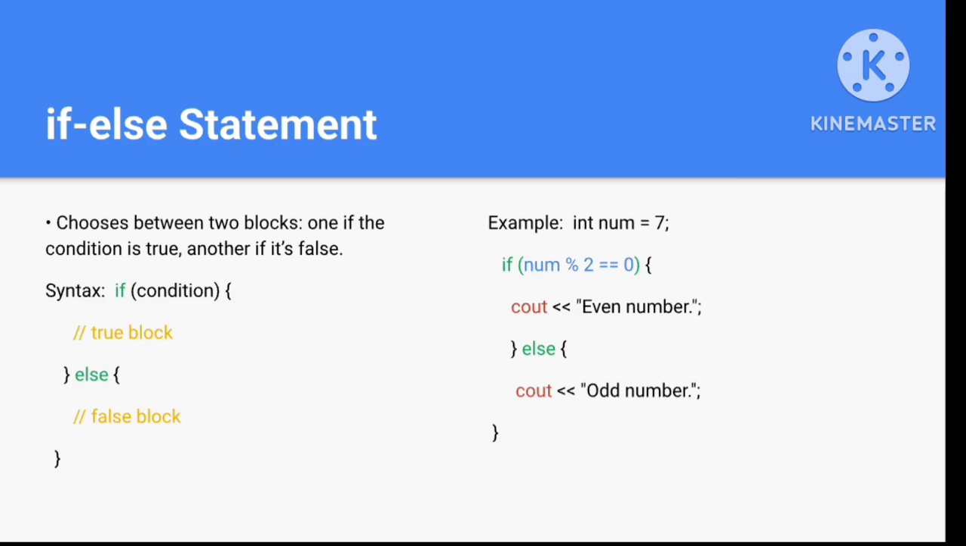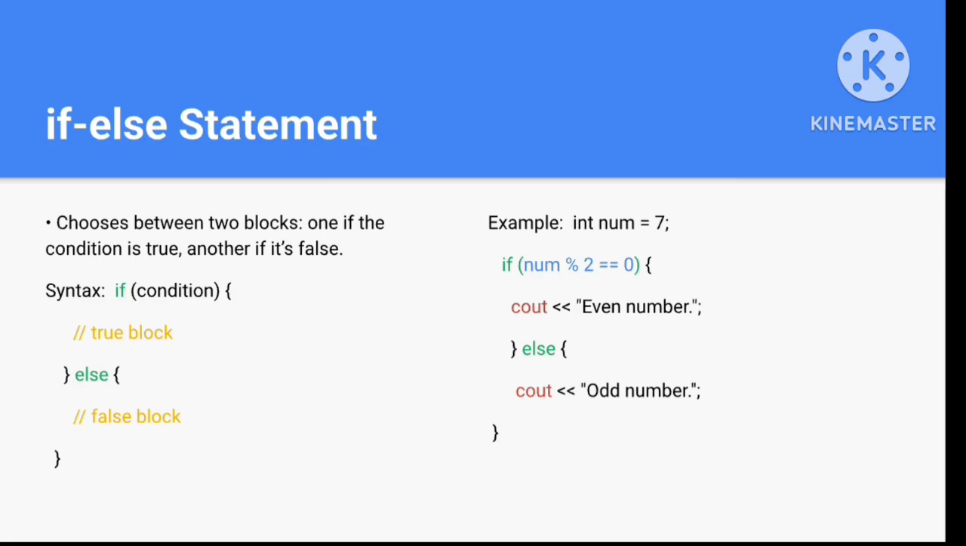Now the if else statement. The if else statement chooses between two blocks, either if or else. If the if condition is true, then its statement is executed, or if it is false, then another statement gets executed. The syntax is if, write the condition. If the if condition evaluates to true, then the statement present in the if block will get executed. Otherwise, if it is false, then the else block will get executed. It helps us to make decisions even if the condition evaluates to false.